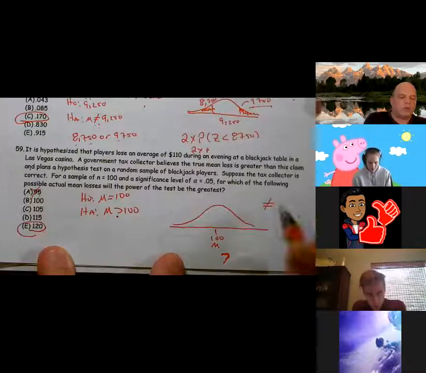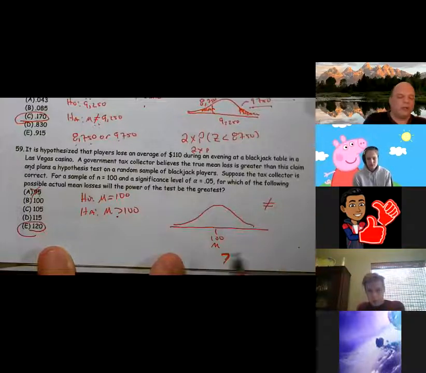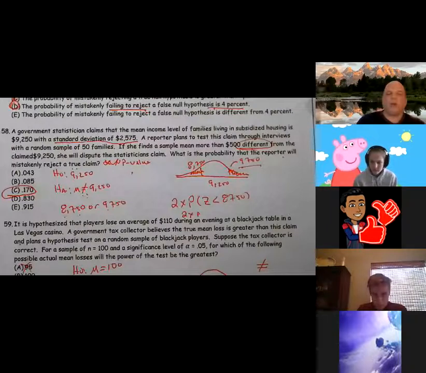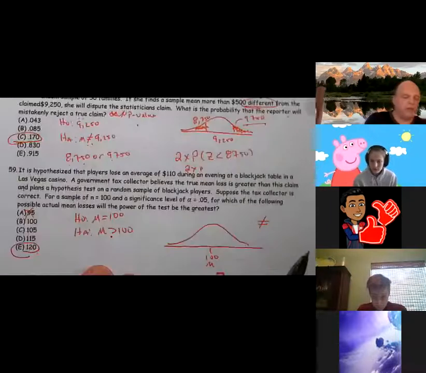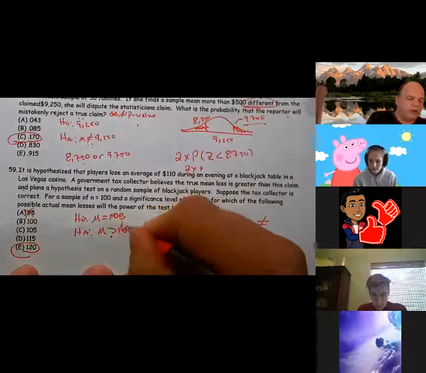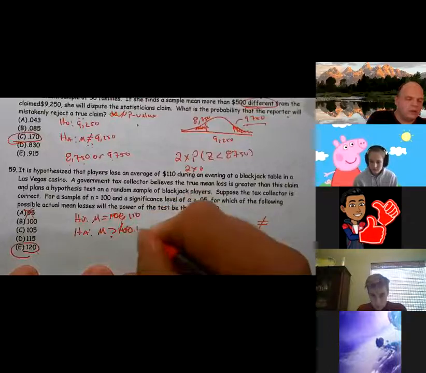Had it been not equal, it could have been in either direction, but since it was greater than, we needed to be above 100, and we wanted to be as far above 100 as possible, because that would be in the direction of the inequality. It was pointed out to me that I used 100. I should have used 110.